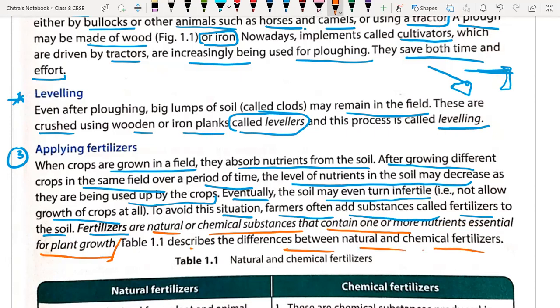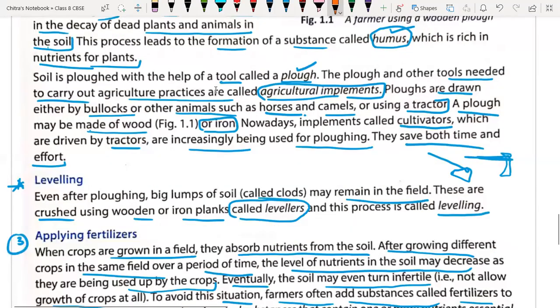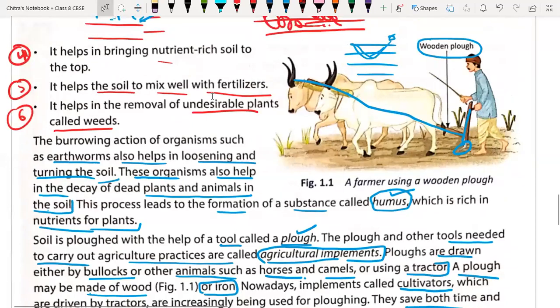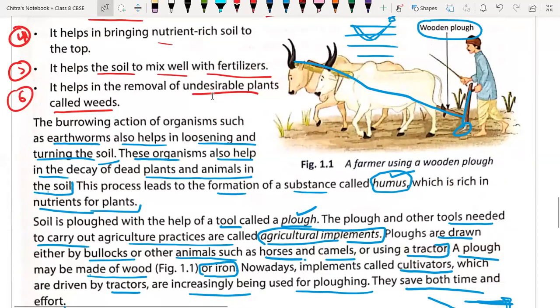First I want you to take a screenshot from here. Just take a screenshot, and then we will have the next screenshot where we can cover all the parts. Done? Yes, sir.